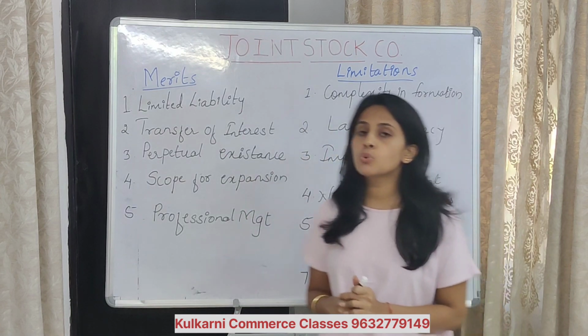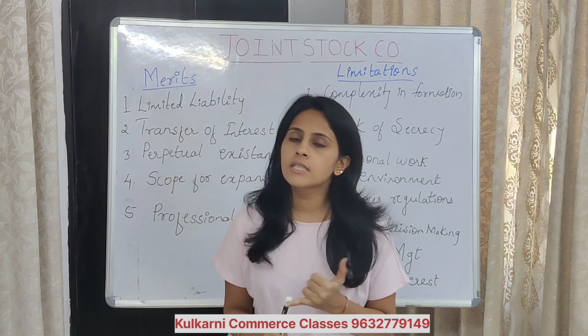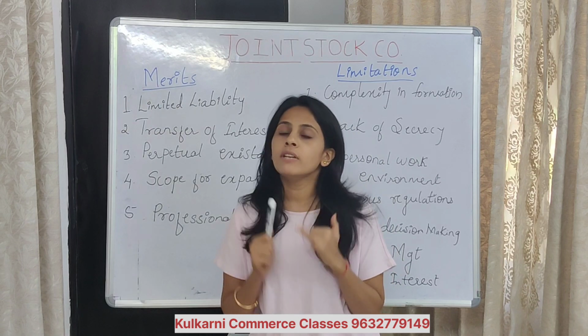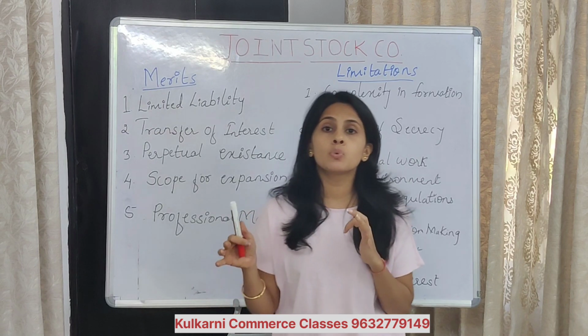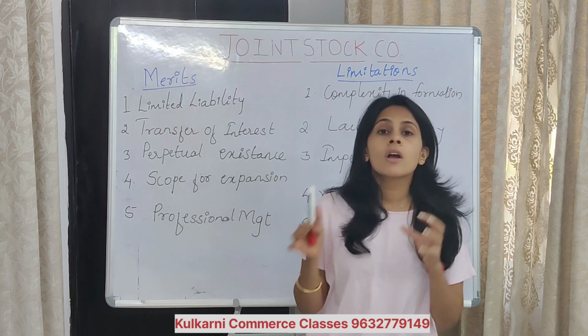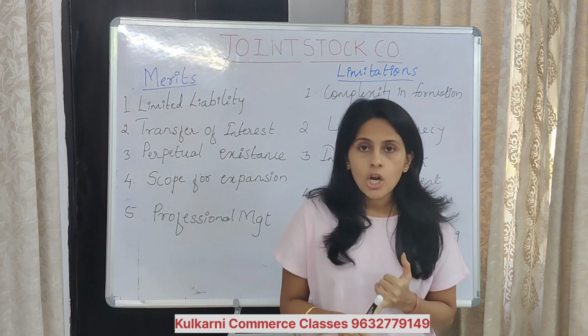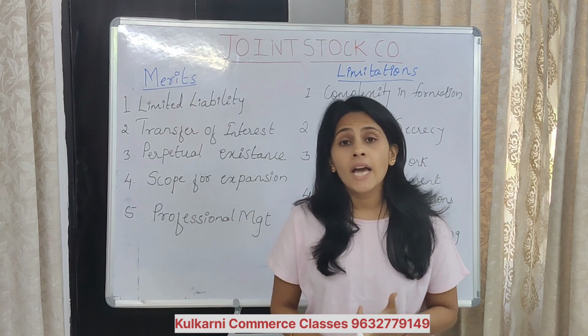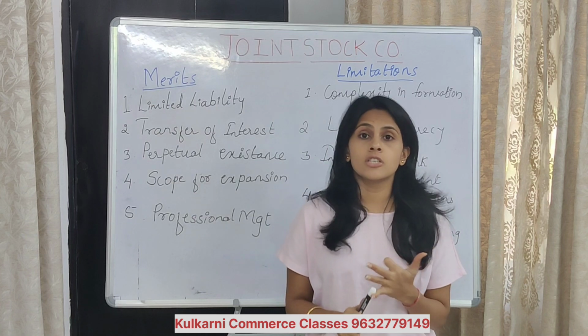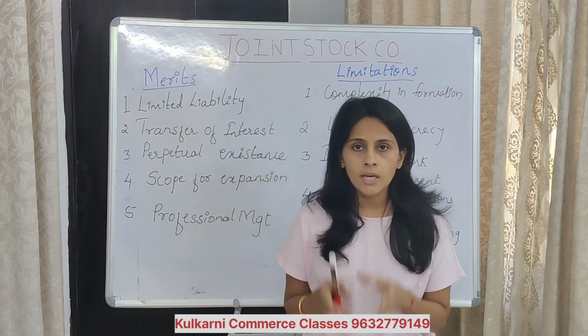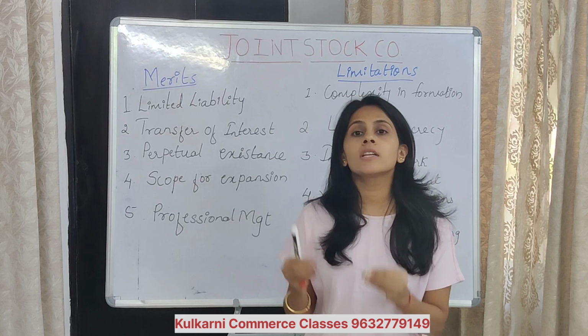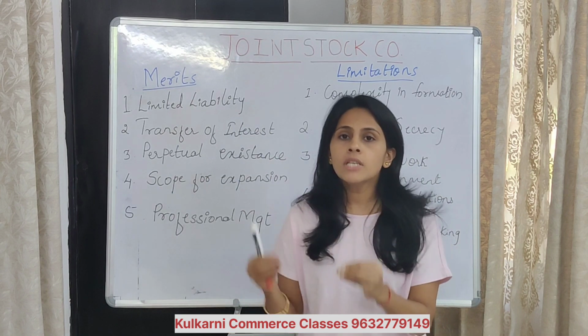Next one is perpetual existence. We have discussed this in the meaning as well as in the features. What do you mean by perpetual existence or succession? It means that the death, insolvency or retirement of any member of that particular company will not impact the existence of the company.